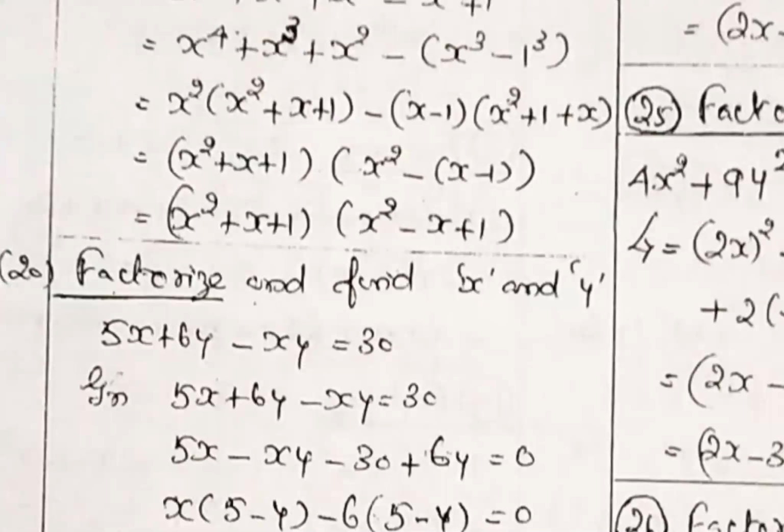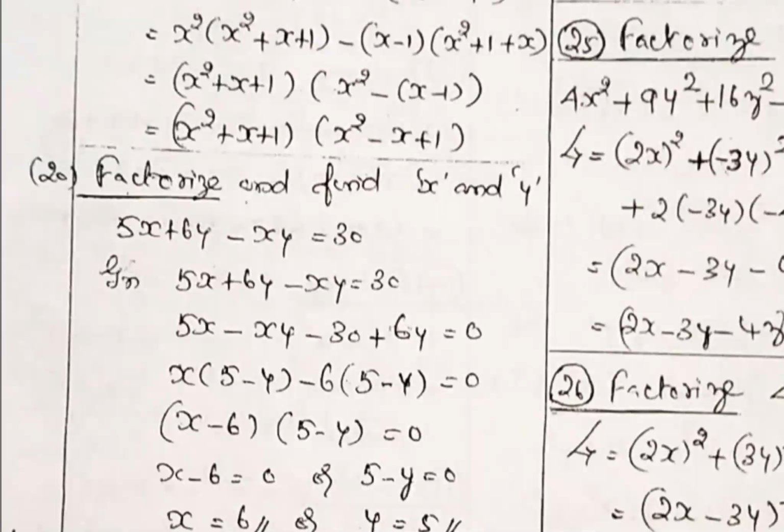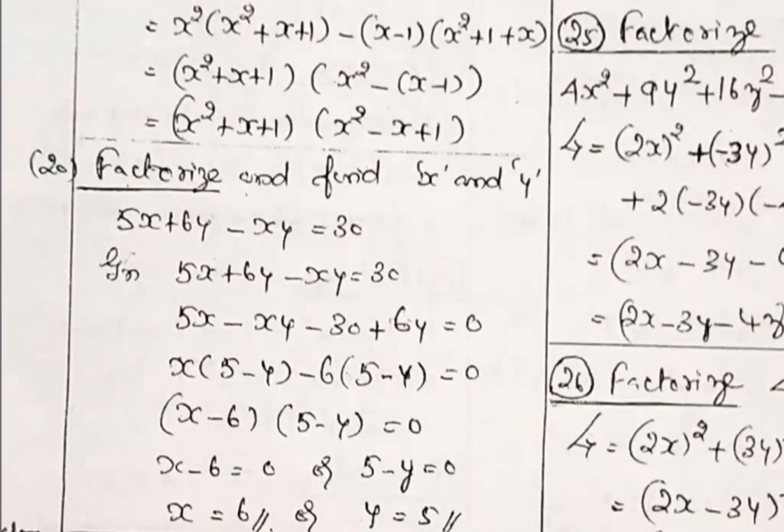Problem number 20. Factorize and solve. Factorize and find the value of x and y: 5x plus 6y minus xy is equal to 30. Move all the values to one side. So 5x minus xy minus 30 plus 6y is equal to 0, only keeping 0 on the right hand side. Then you select the common term out. X taken common, 5 minus y.